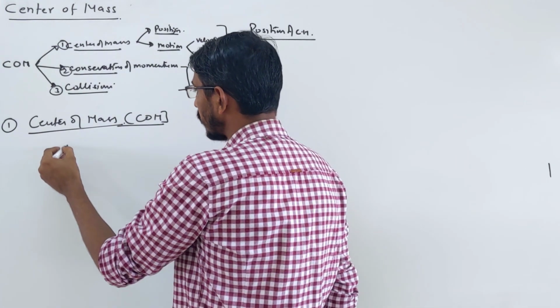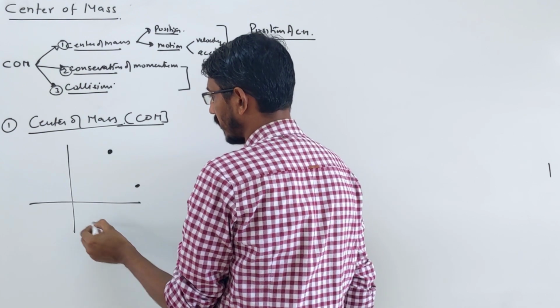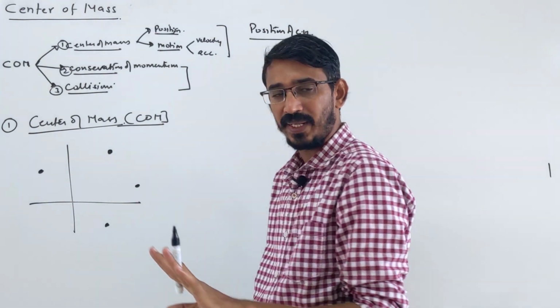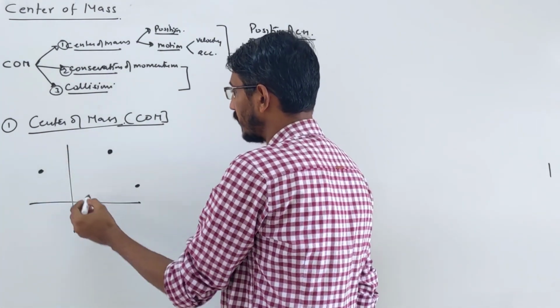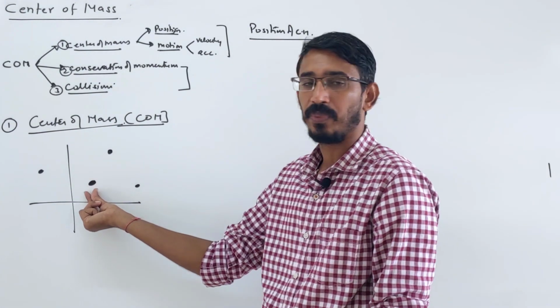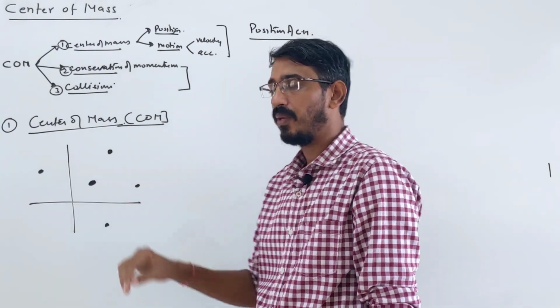Suppose this is some coordinate system. One mass is placed here, one here, one here, one here. Instead of writing all these 4 particles separately, you write a combined center of mass. Suppose you say that the 4 masses are placed at this imaginary point. So you calculate everything using that point only. This point is called the center of mass.